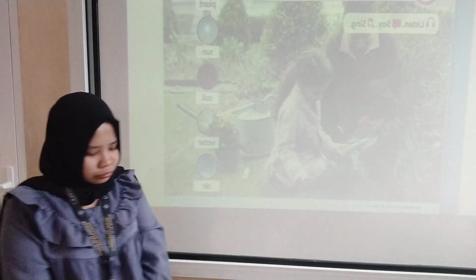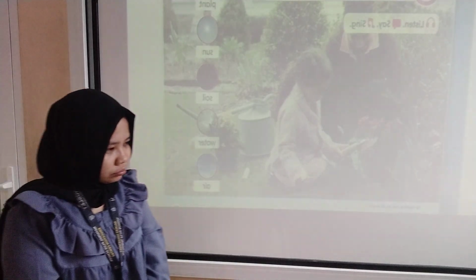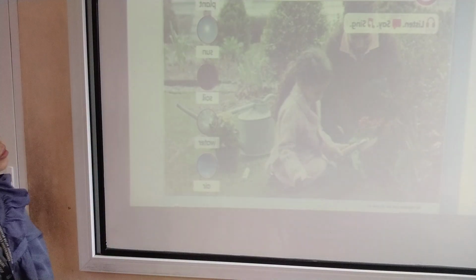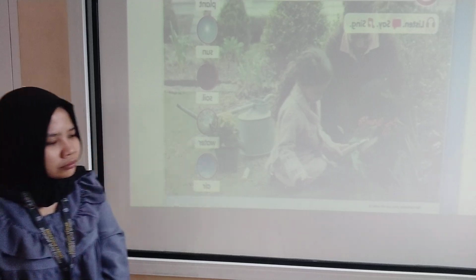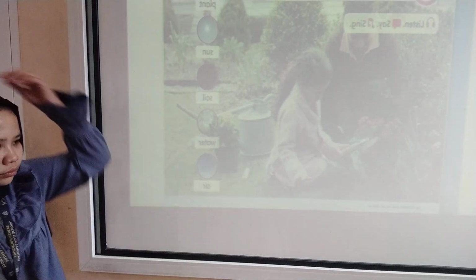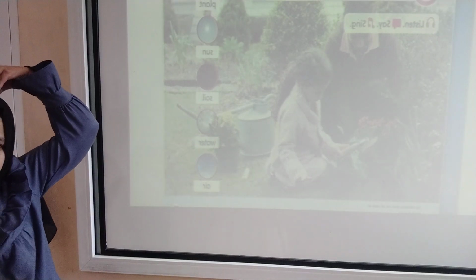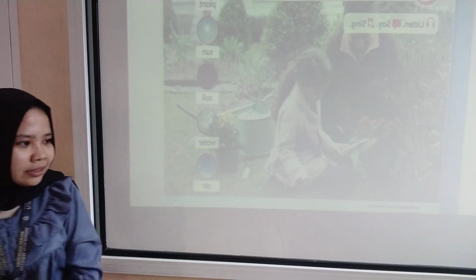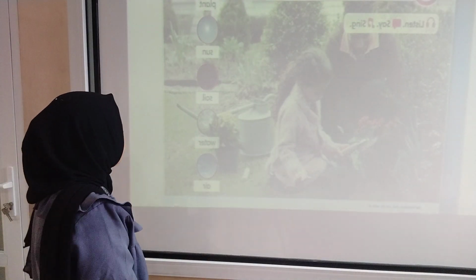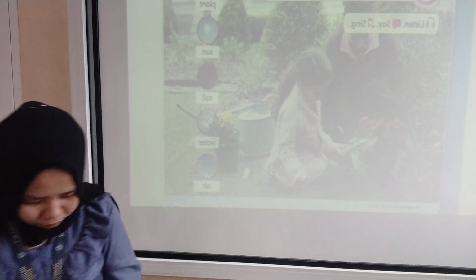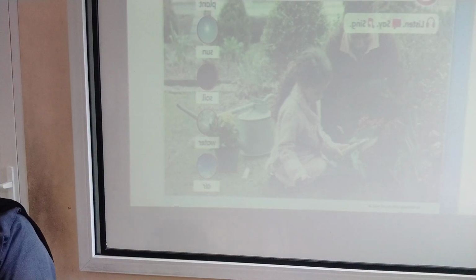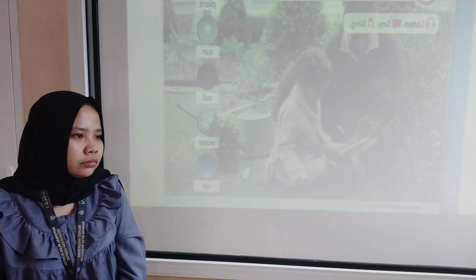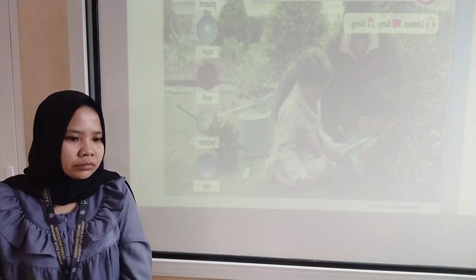For this book, this chapter 9, yes. You could describe the pictures and explain each of them, like plants, sun, soil, water, and the air. And for the first step also you could remember the key vocabularies and you could explain and mention about the checkpoint question, the special activity for science too.